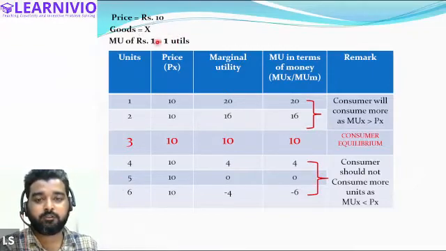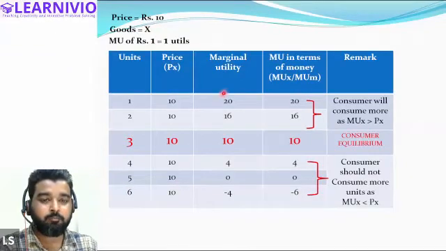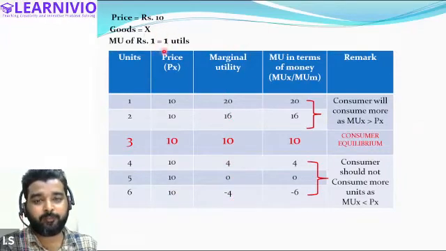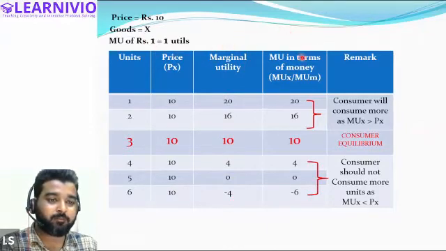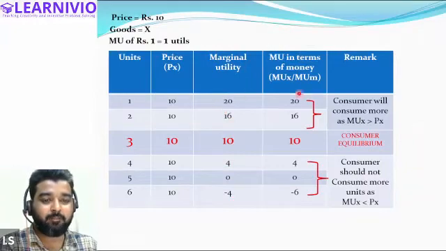So the consumer is consuming 6 units of the commodity. Prices are taken as 10. Marginal utility is 20, 16, 10, 4, 0, minus 4. Because the marginal utility of 1 rupee is equal to 1 util, when you convert the marginal utility in terms of money, it will give you the same answer.